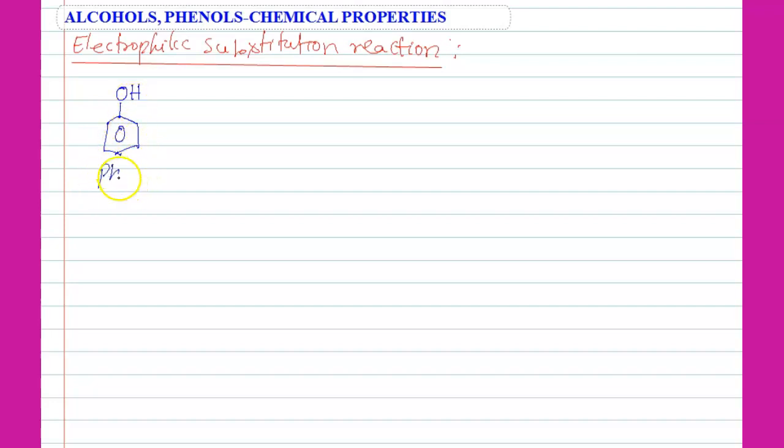So this phenol contains a benzene ring. Because of this benzene ring, electrophilic substitution reactions are possible. One electrophile is replaced by another electrophile, known as electrophilic substitution reaction.